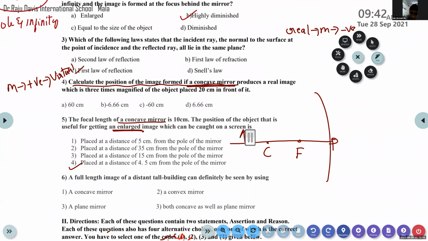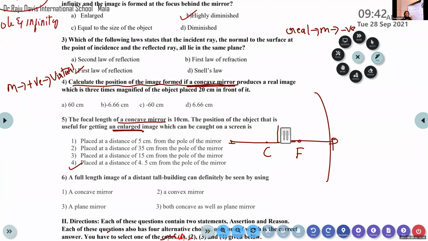Diminished. Now we replace the object and place it at C. What about the image? Yes, it is obtained at C itself. What about its size? Same size.